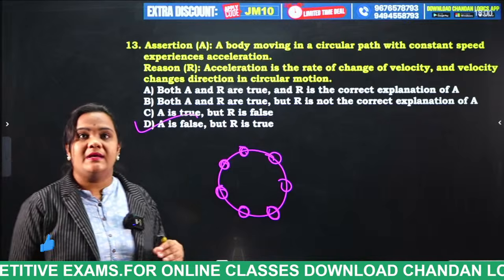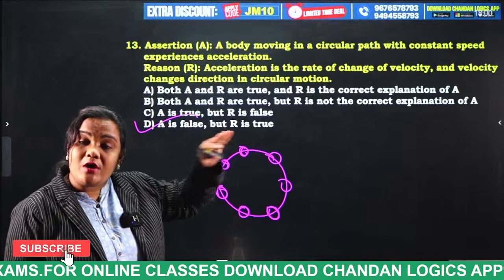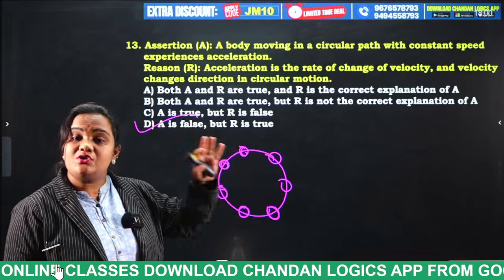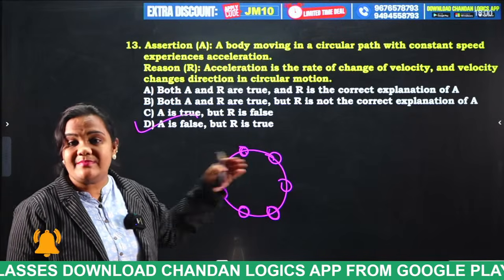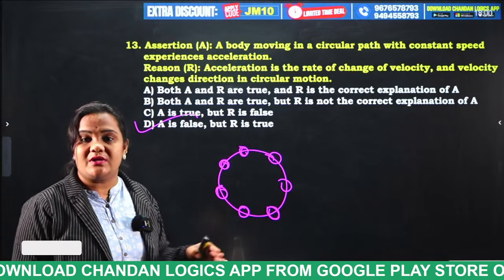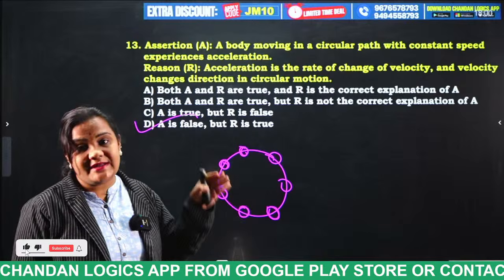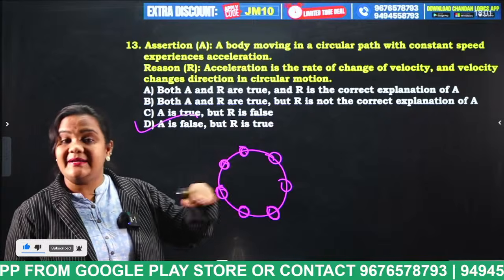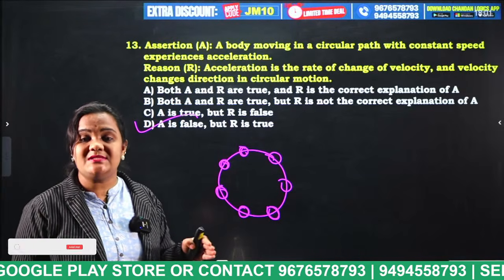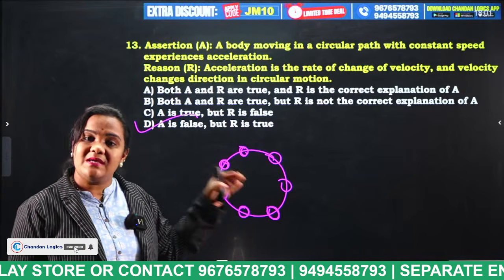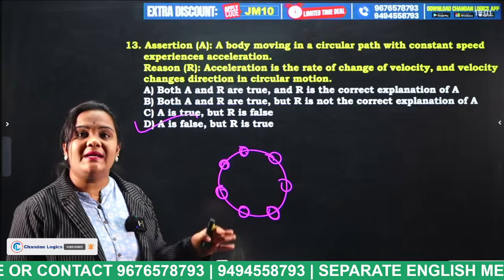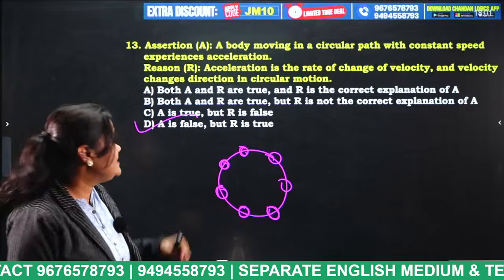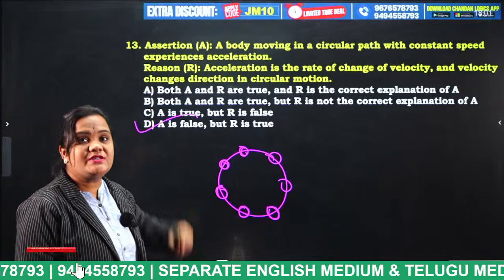Listen properly. It is moving at a constant speed. There is no change in magnitude, there is only a change in direction. Velocity is a vector quantity. It must have both magnitude as well as direction. If it takes both changes, then we can say it is acceleration. But here, yes, the answer is option A is false but R is true.